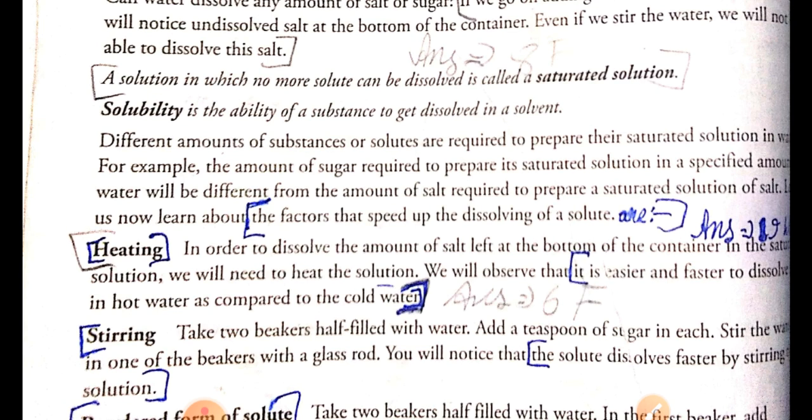Now the definition of solubility. Solubility is the ability of a substance to get dissolved in a solvent. Example: sugar gets dissolved in water, so it is soluble, and if it does not get dissolved in the water, it is insoluble. So the ability of a substance to get dissolved in a solvent is called solubility.